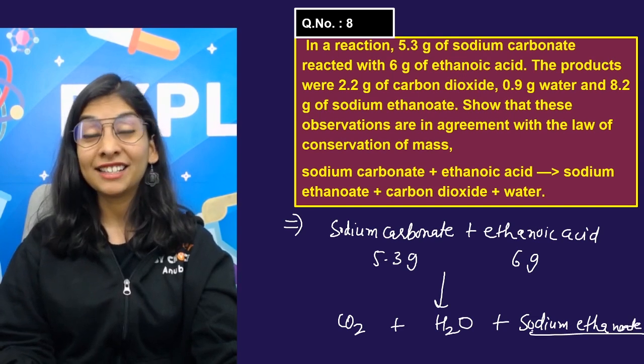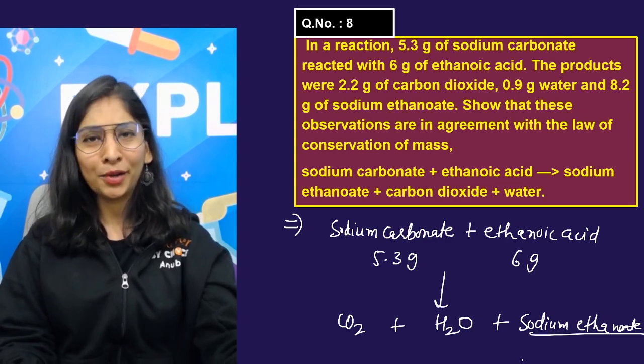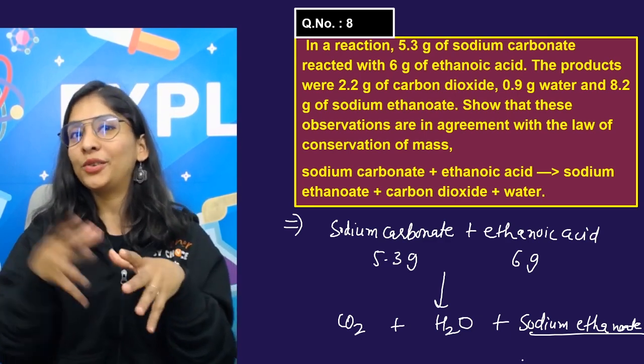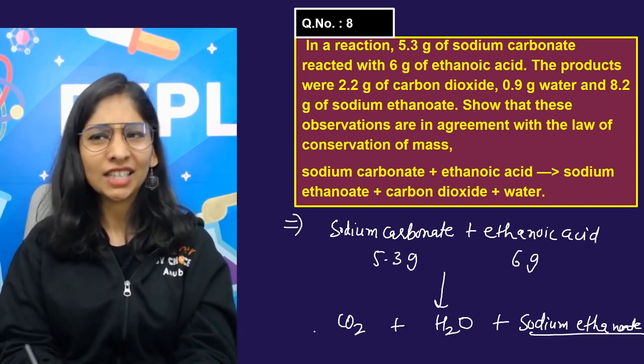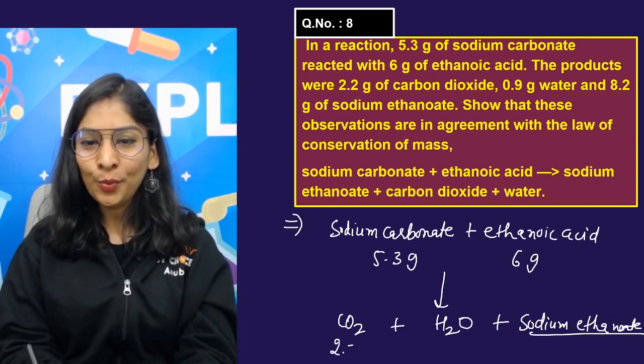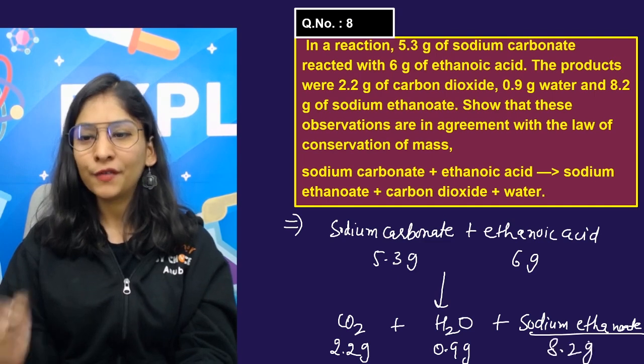I can do the formula writing, but it will be very complicated to see, and I don't want you to feel, oh, I don't want to take science further, what kind of big formula they are, though that's not that big. Okay, 2.2 gram of CO2, 0.9 gram of water, and 8.2 gram of sodium ethanoate.